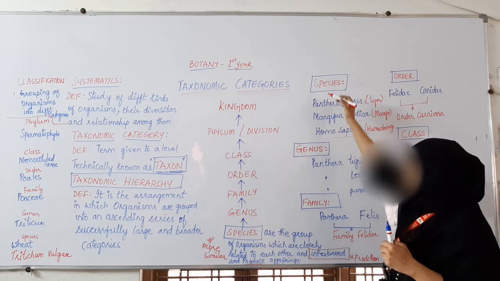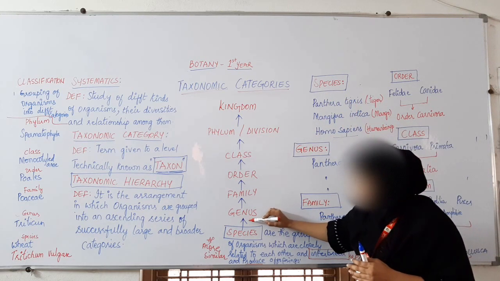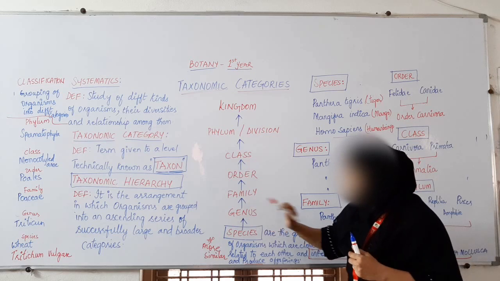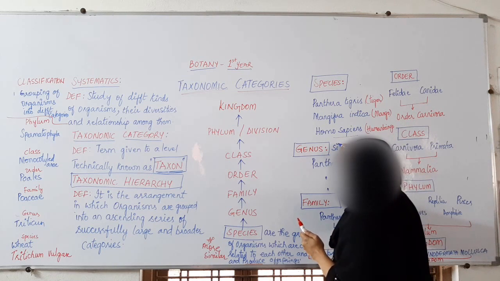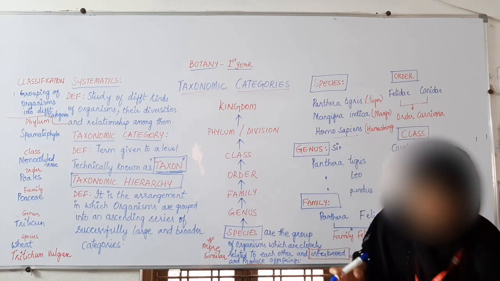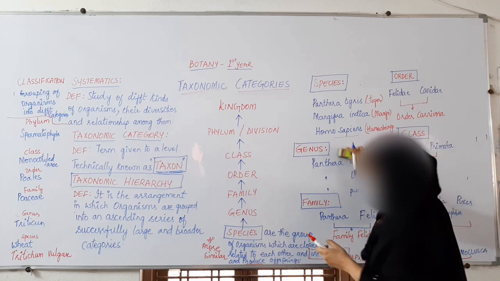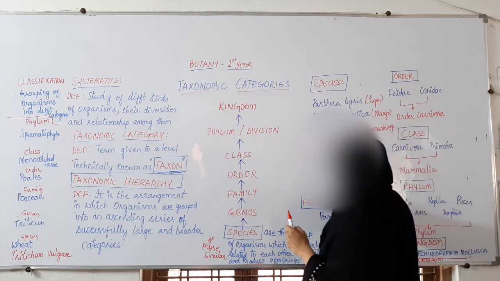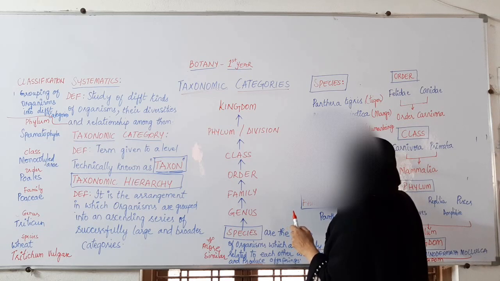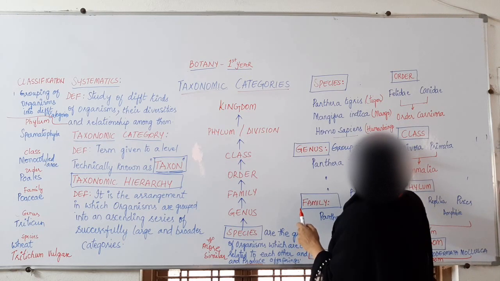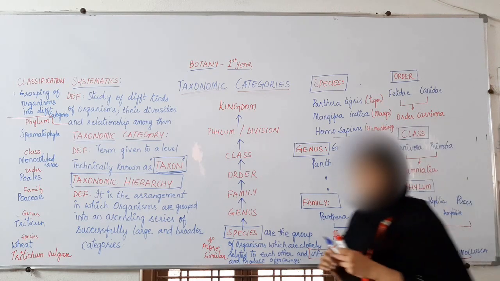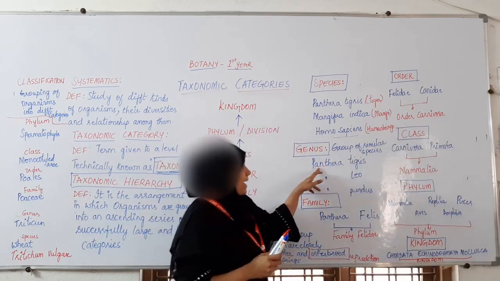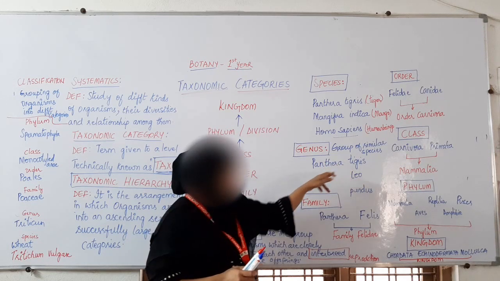So species. Now after species, the next category or the next taxon is the genus. Genus is nothing but a group of similar species. For clear understanding, I'll give you an example of animals. Panthera tigris, this is tiger.